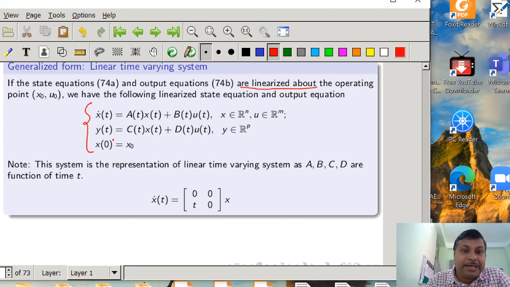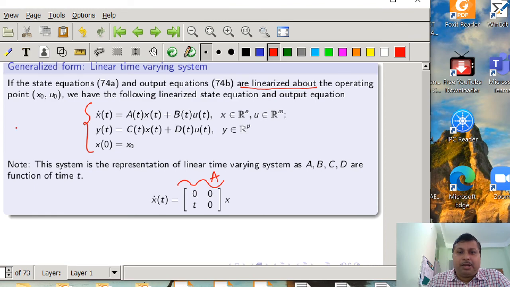But here the speciality is that the A, B, C, D matrices are all functions of time, so it is the generalized representation of a linear time varying system. As an example, an unforced system is given, where you can observe that the A matrix is a function of time.